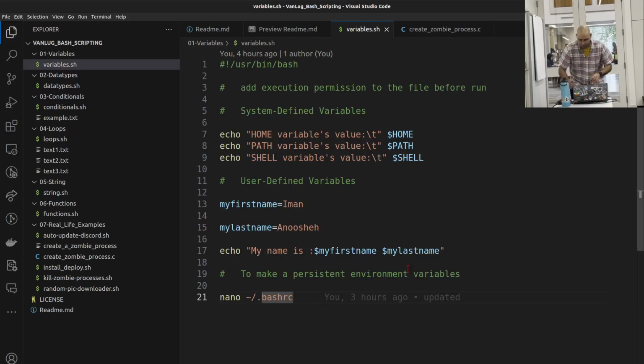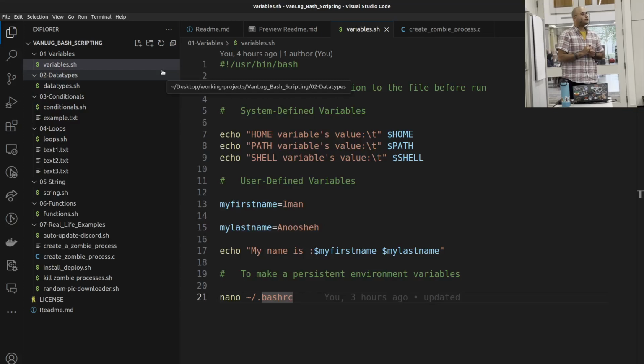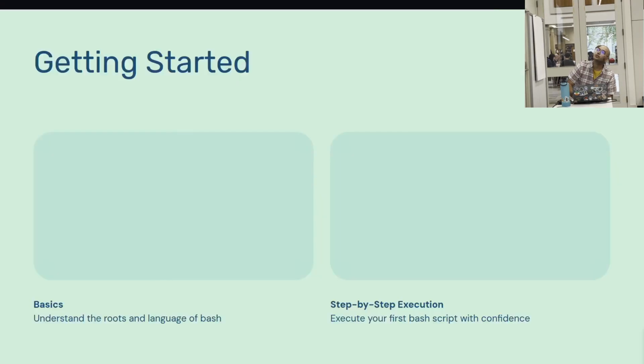All right, let's go. I have a question. Yes, please. What's the difference between the double equal operator and dash EQ? Come again, sorry. What's the difference between the double equal operator and dash EQ? Oh, yeah, okay, that's for the numbers. So dash EQ checks numeric variables, for the equal. That's actually a good question. Let me just go back to this conditional.